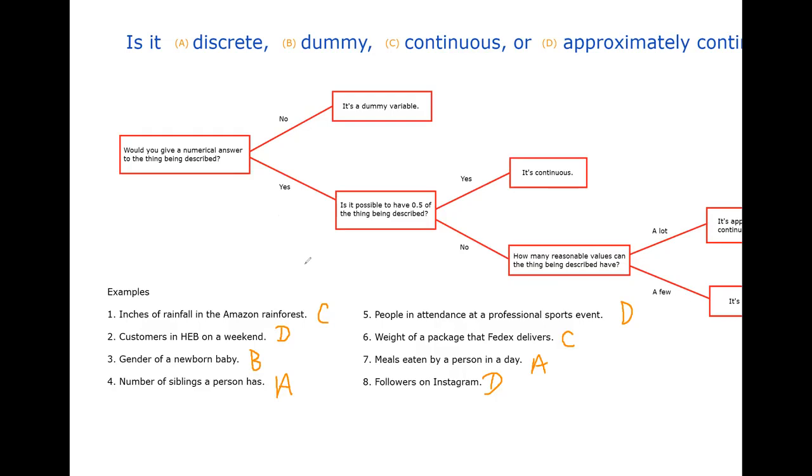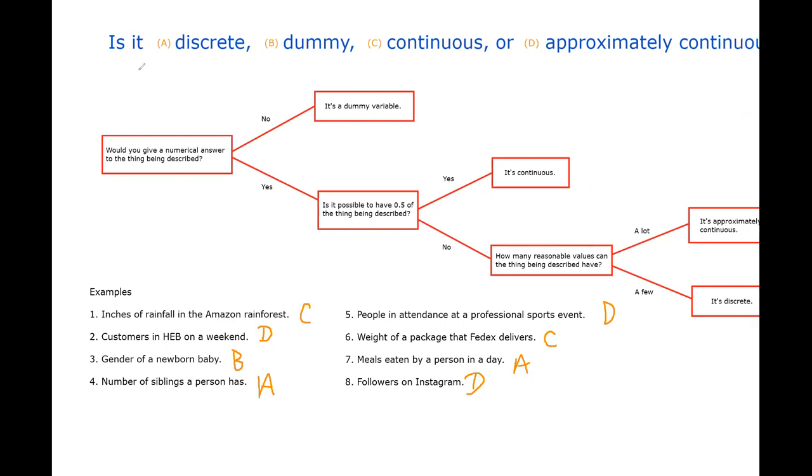Antibody test showing whether a person previously had coronavirus. Okay. Would you describe that as numerical? Maybe the antibody test is testing how many antibodies that person has in some sort of medically quantifiable way. But the one word that really spells out whether this is going to be a dummy variable or not is the word whether. In the English language, we know that the word whether means yes or no. Like, we know the outcome's either it did happen or it didn't happen. So because it says whether, it's indicating that the test was either positive or negative. The test indicates the person has the antibodies or doesn't. So for that reason, this is not a numerical answer. This is a dummy variable. The result is either positive or negative.